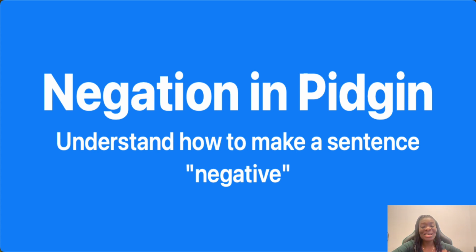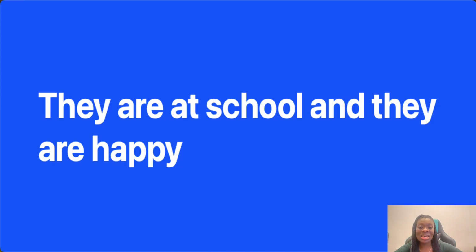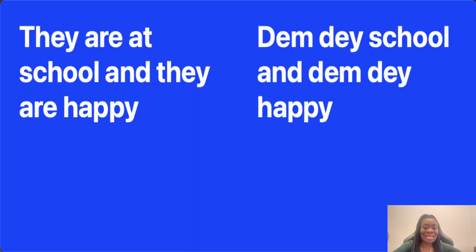Last week we talked about how to use the verb to be in terms of state, which refers to location, feelings and activity, and we took a few examples and understood that we use the verb "dey". So we saw that you could say I dey, you dey, he dey, she dey, and all of that. I left us with a very simple homework, which was how do you say they are at school and they are happy? Easy peasy. The solution to that is "them dey school" and "them dey happy".